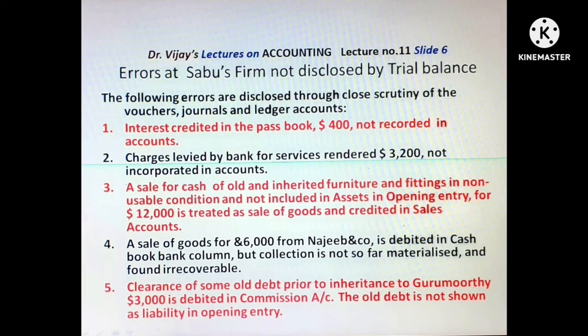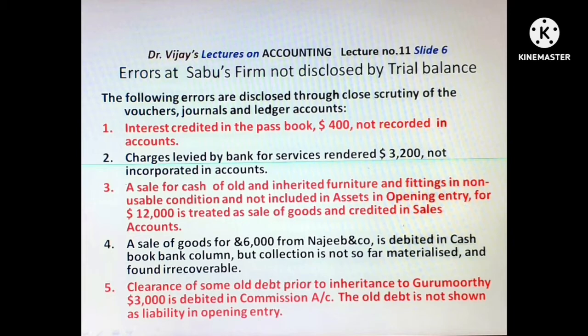We have seen it at the time of preparing reconciliation statement. An amount of $6,000 shown in sales account credited as recovered through bank, it is not actually collected. Now it is found that it is not recoverable.